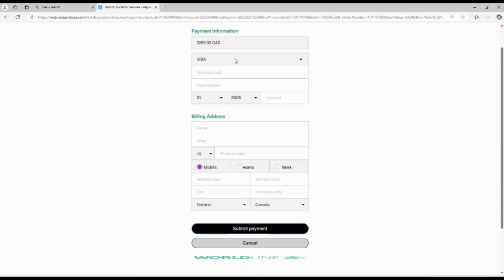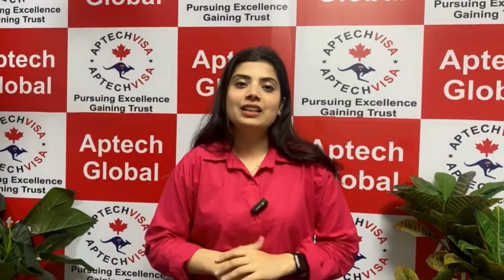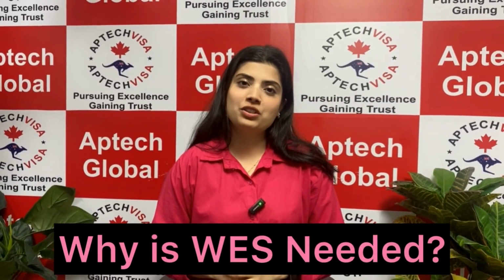Once you have submitted the payment and your payment is completed, WES will generate a WES reference number which you must include on all the documents sent to WES. Also ensure that your university sends the documents directly to WES, mentioning the WES reference number which has been generated. And if I talk about tracking your application, then you can just log into your WES account anytime to check your application status. Now we will discuss why WES evaluation is needed.